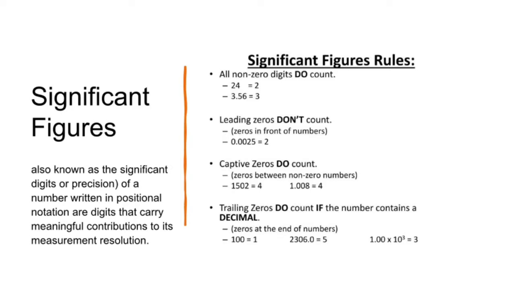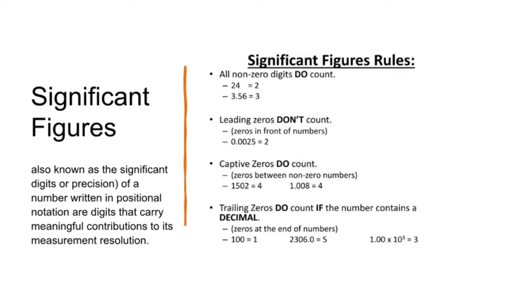Second, leading zeros don't count. These are zeros in front of numbers, and in 0.0025 we only have 2 significant figures. Third, captive zeros do count. Captive zeros are zeros between non-zero numbers. For example, 1502 has 0 between 5 and 2, thus, it has 4 significant figures. Also, 1.008 has zeros between 1 and 8, thus, it has 4 significant figures.